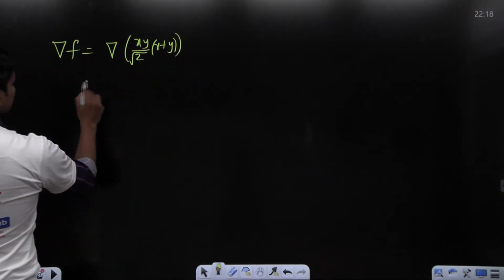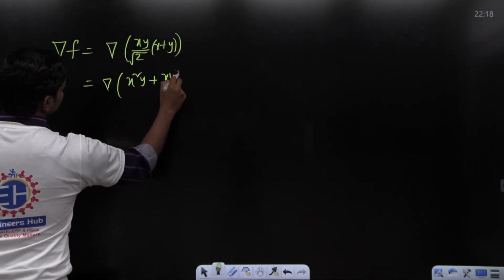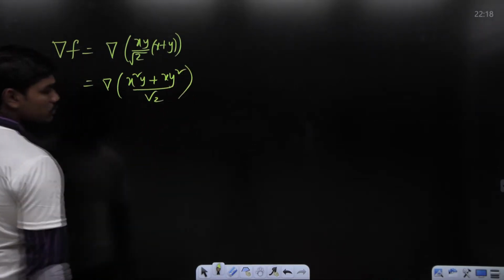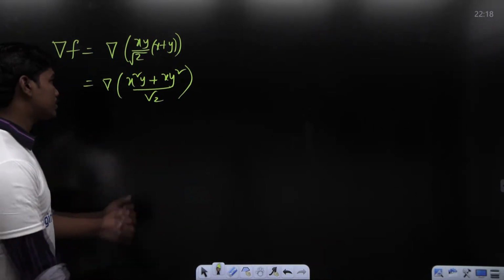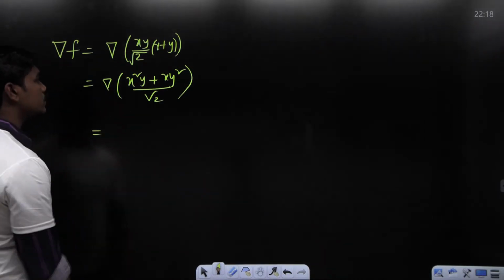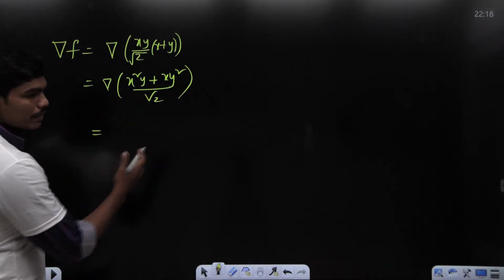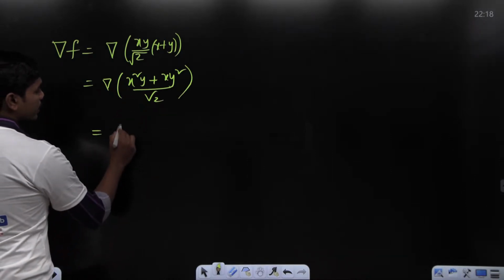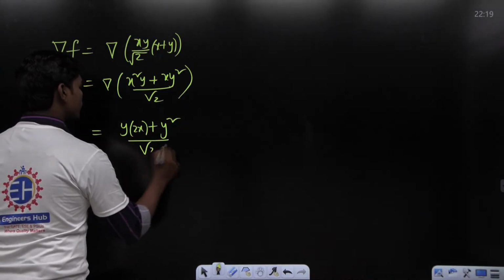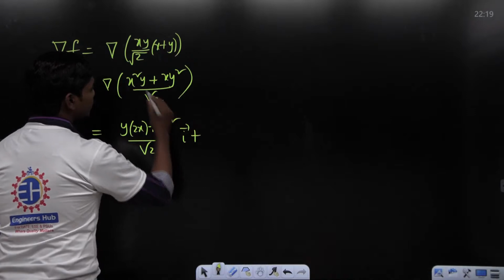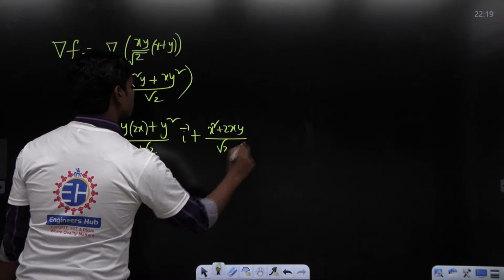So if you multiply this, the gradient of (x square y plus xy square) divided by root 2. So this is what you have. You can differentiate the things easily, and things are very simple here. If you apply gradient on this, then dou phi by dou x is y into 2x plus y square divided by root 2 into I bar, plus, differentiating with respect to y, x square plus 2xy with respect to j bar.